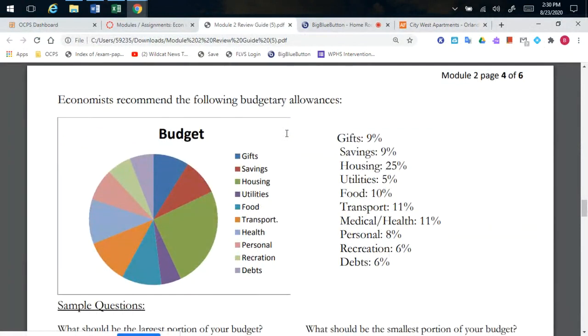In Module 2, we have kind of a review where this might be a realistic approach of how you might break down your spending. Please do not simply say, oh, well, I make $100,000 a year, so I'll just put 25% of that towards housing every year. That's not how it works. You want to make sure that your level of spending is appropriate. Try and find some specific ideas of how much you would actually spend.